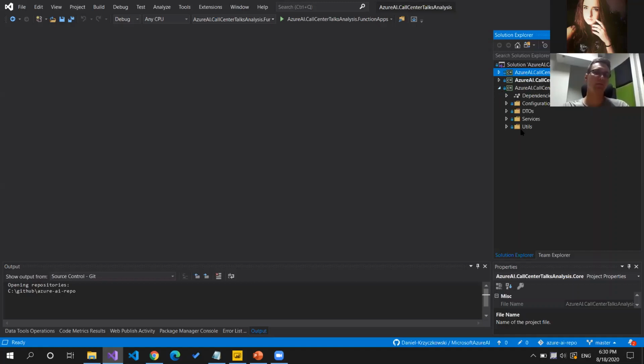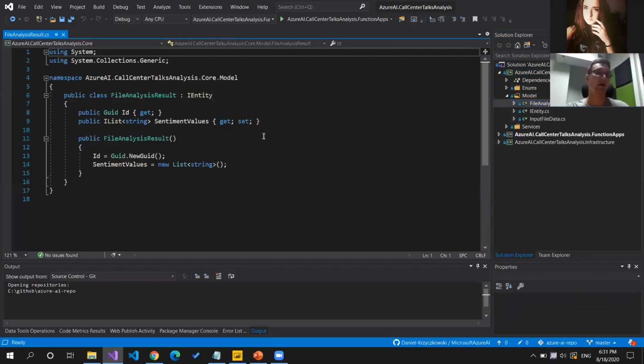In the infrastructure project, we have all the services, the classes implemented to communicate with those external Azure services. We wanted to keep this structure clean, so we didn't want to keep all the classes in one project, because there can be a mess. That's why we decided to create a dedicated project called infrastructure. And of course, there is also a core project, and inside this core project we have some models like input file data or file analysis result.